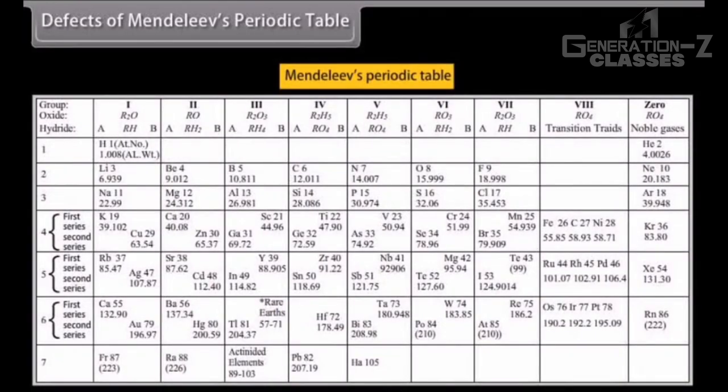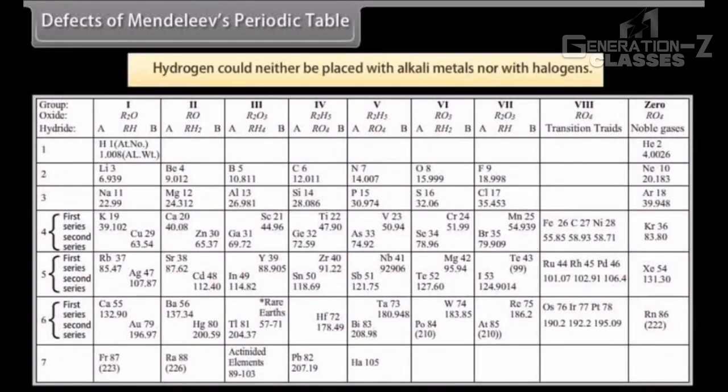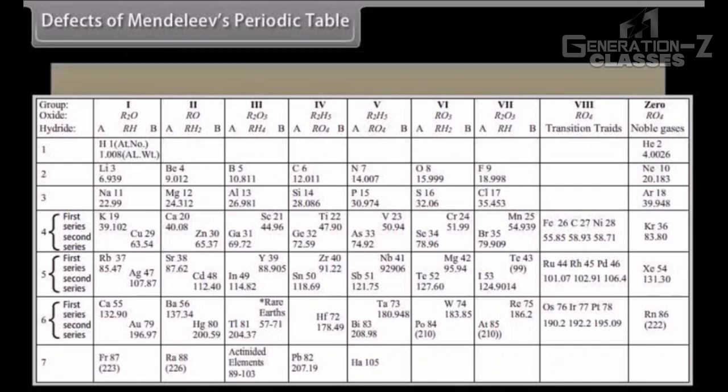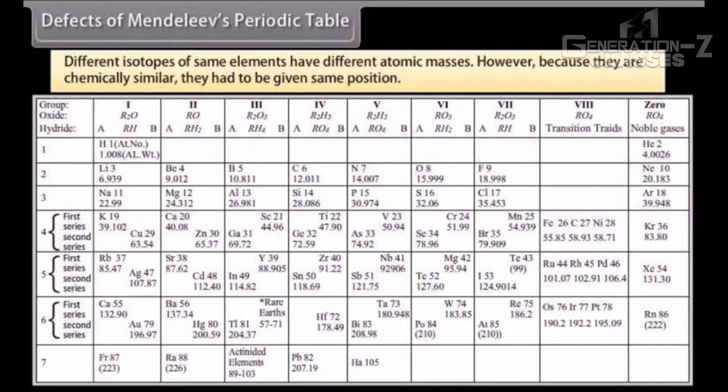Defects of Mendeleev's periodic table. Mendeleev's periodic table had certain defects. They are listed below. Hydrogen could neither be placed with alkali metals nor with halogens, as hydrogen resembles alkali metals as well as halogens.